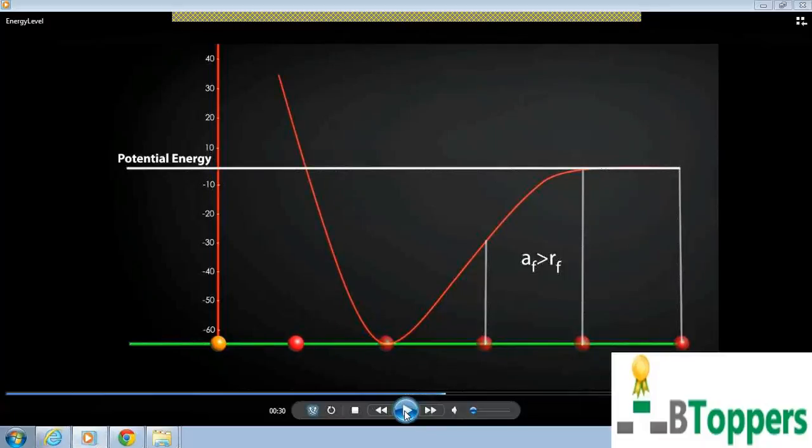The potential energy is continuously increasing. So in the first part of the curve, the attractive forces are dominant over the repulsive forces, and at the bottom of the curve, the magnitude of attractive forces is equal to the magnitude of repulsive forces, and then at a distance less than this, the repulsive forces start dominating.